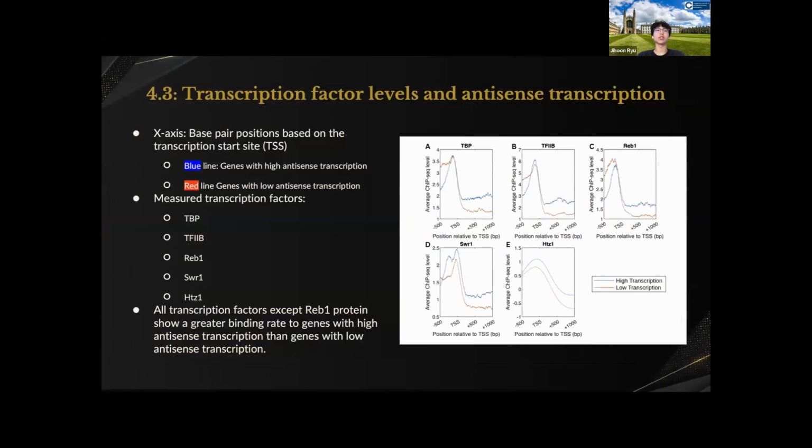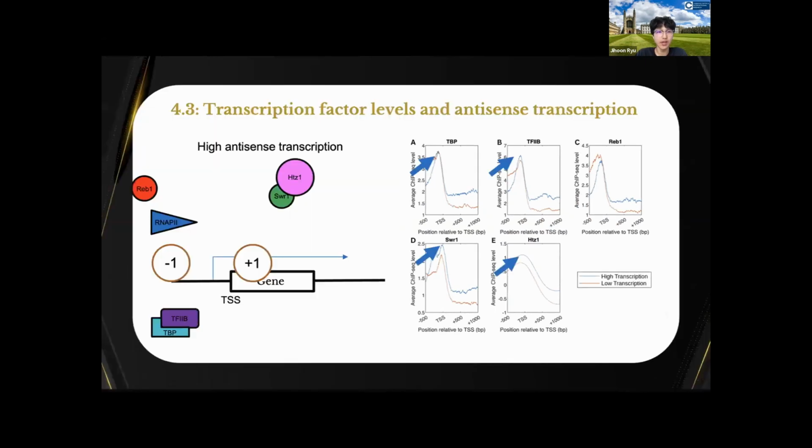As well, I compared transcription factor levels and antisense transcription. Again, this plot could be easily shown by an animation, and you can see plots A, B, D, and E, and I'll explain why I excluded figure C. However, in A, B, D, E, we could see a higher peak in the blue line than the red line. And again, the blue line represents high antisense transcription, and the red line represents the opposite.